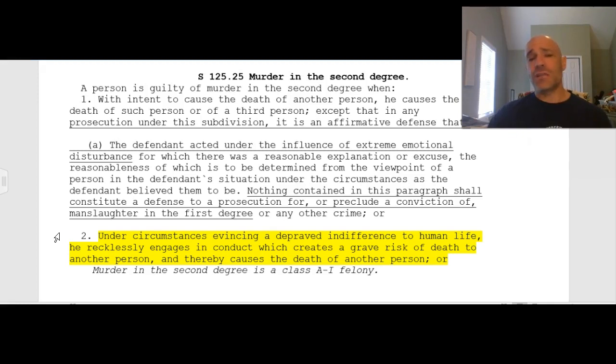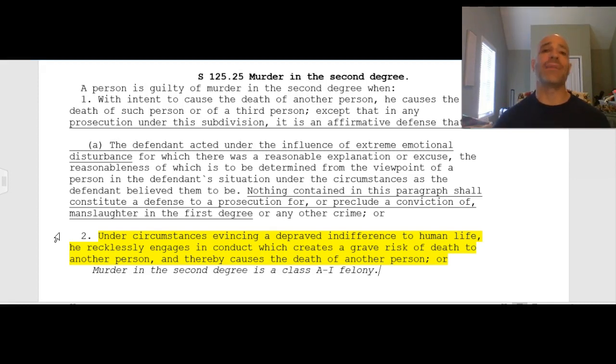Now, the case that you're going to learn about happened on Long Island several years ago, and involved a drunk driving fatality. Now, drunk driving is usually treated as vehicular manslaughter or manslaughter, right? Recklessly killing another person. But there are circumstances which could aggravate that up to a murder in the second degree charge. And in the case that you're going to study, you have to consider all of the circumstances, right?